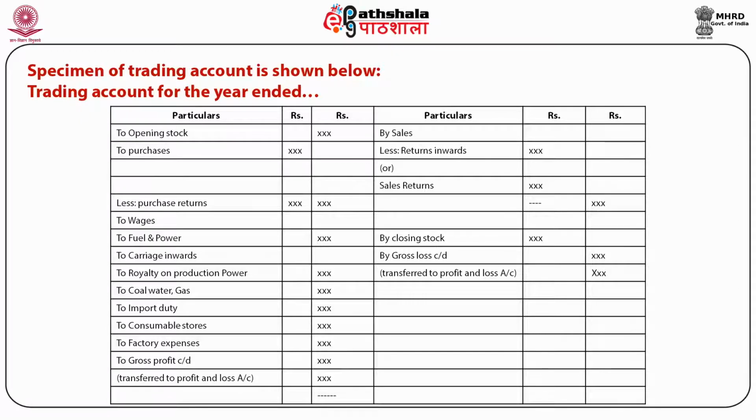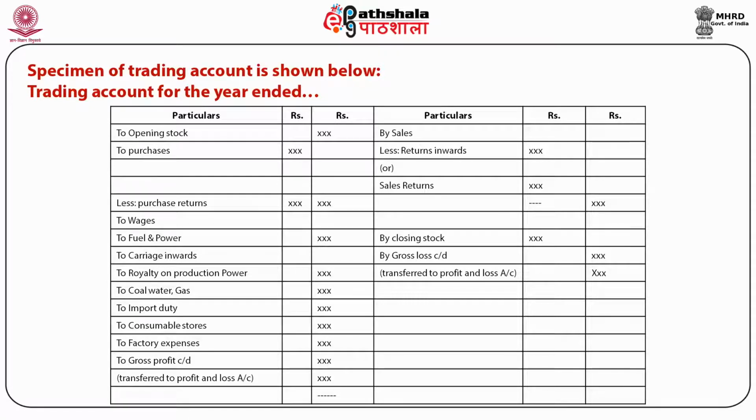The balancing figure of this account will be either gross profit or gross loss. Gross profit is shown on the debit side. It means our credit side is more than the debit side. Our income side is more than the expenditure side, and the firm is earning profits, and these profits are shown on the debit side of the account. Whereas if debit side is more than the credit side, then the balancing figure will be shown on the credit side and it will be called gross loss.